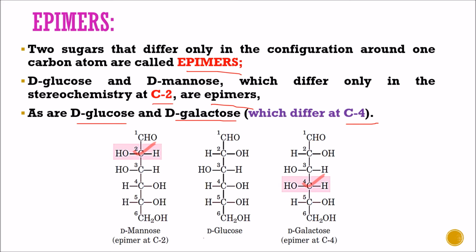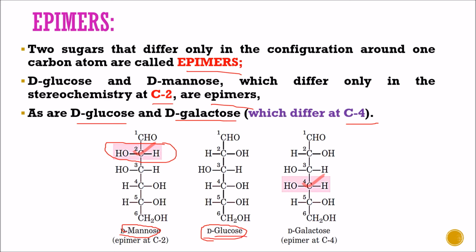So here is the structure of D-glucose and here is the structure of D-mannose. This mannose sugar and glucose sugar differ only on carbon number 2. In glucose it is H, OH and in mannose it is OH, H. So only the configuration on carbon number 2 is different.